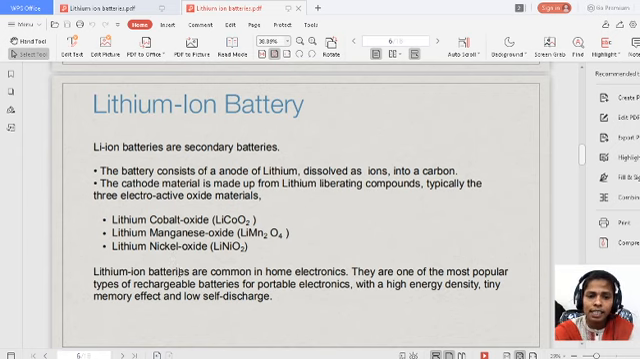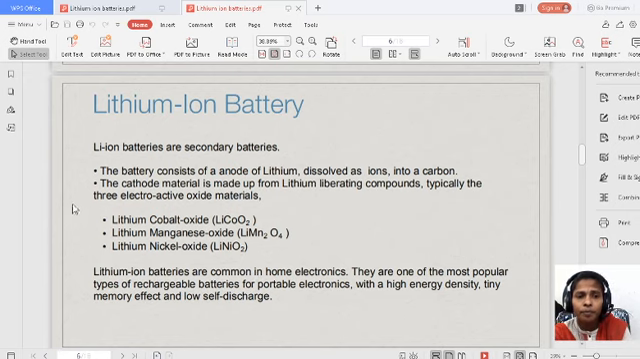Lithium ion batteries are common in home electronics. They are one of the most popular types of rechargeable batteries for portable electronics, with a high energy density, tiny memory effect, and low self-discharge. So these are the characteristics and properties of lithium ion batteries. Whatever devices we use at home, mostly those electronic devices have lithium ion batteries.